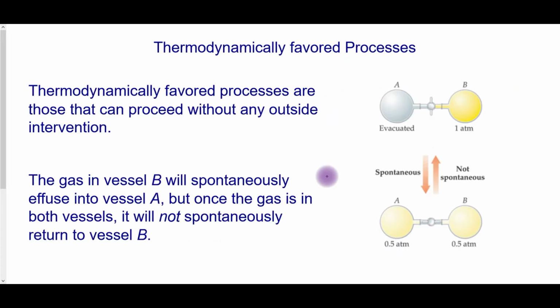Thermodynamically favored processes are those that can proceed without any outside intervention. We have a vessel A and a vessel B, and they're attached, and in between is a stopcock, similar to that on a burette. In the perpendicular position, it is closed. This is a vacuum, and there is a gas creating 1 atm in B. If they are open, the gases will spread evenly throughout. Going from the top to the bottom is thermodynamically favored. Going from the bottom to the top is not.